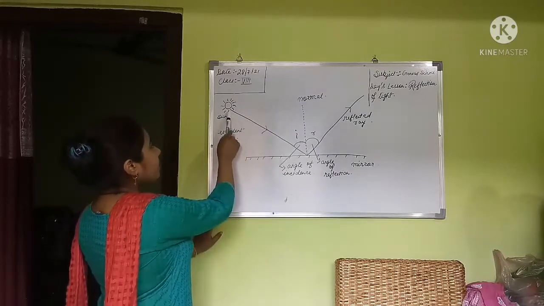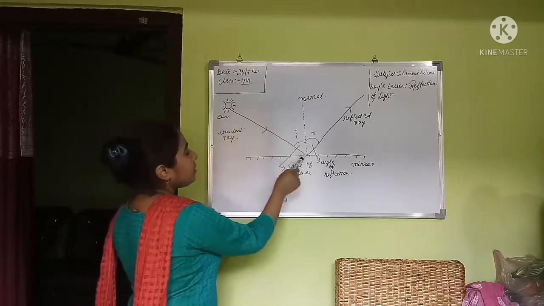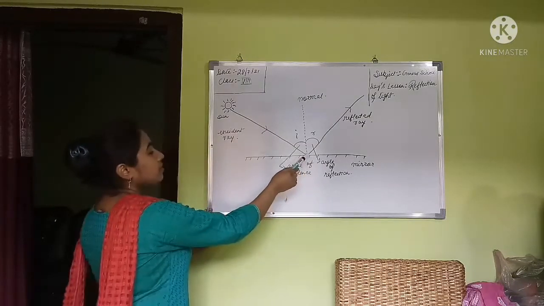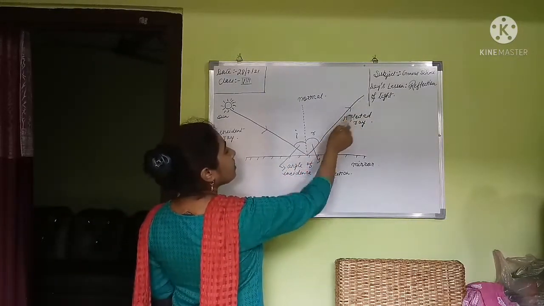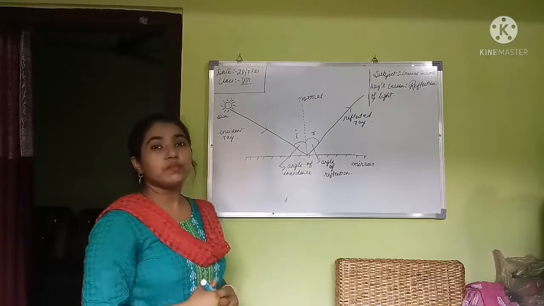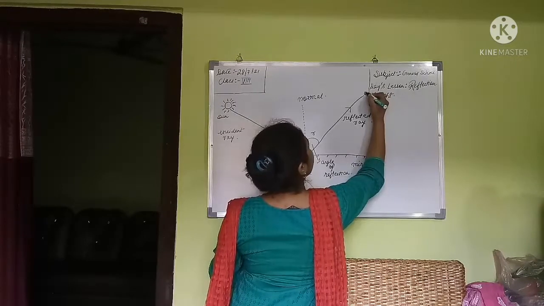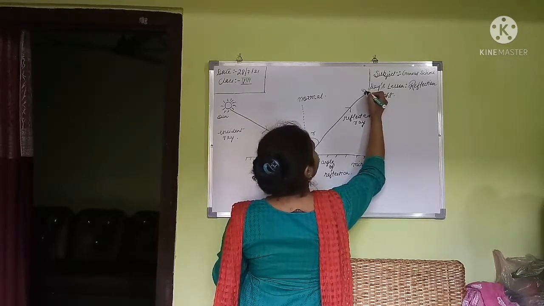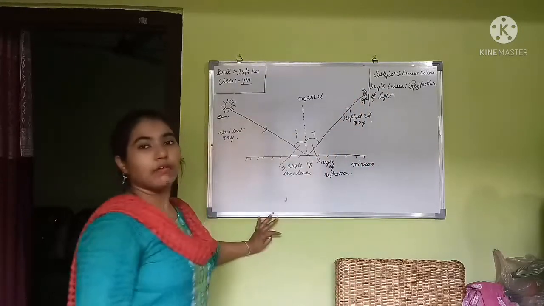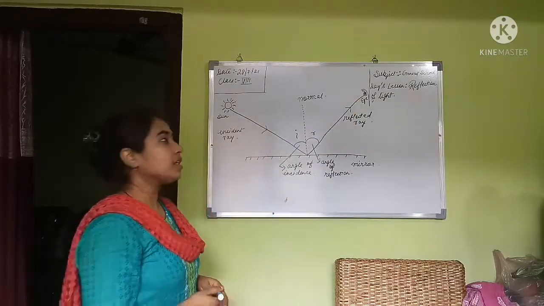Okay, this light ray from the main source comes from the sun and it hits the plain smooth surface of the mirror, and after hitting it is reflected back. Okay, and this reflected ray is what makes possible the seeing of our nearby objects. Okay, suppose this is our eye. After reflection we are able to see the objects which are near around us.